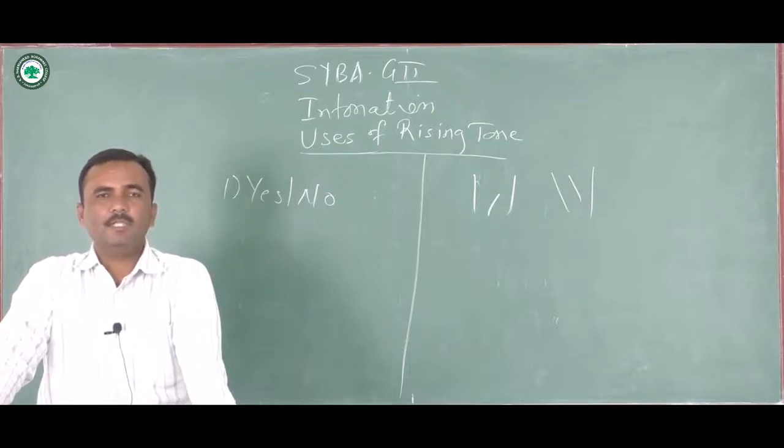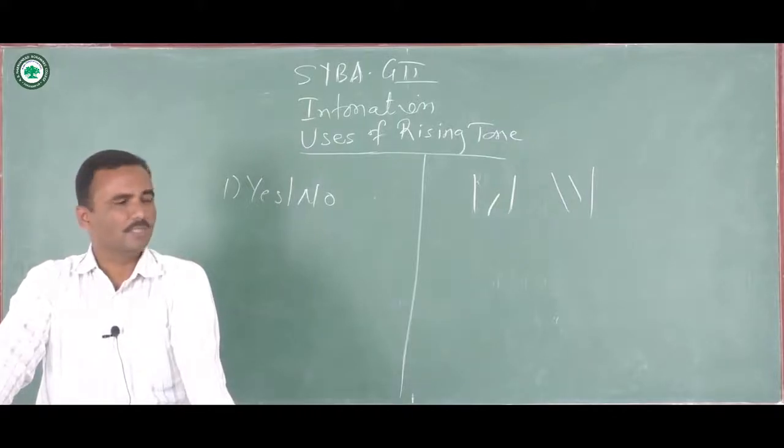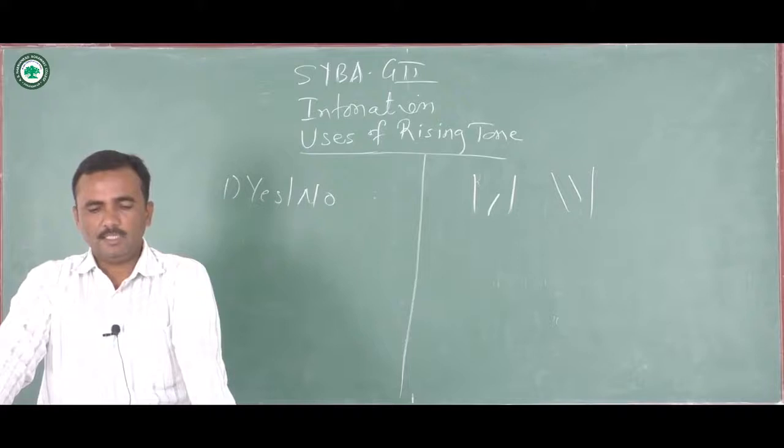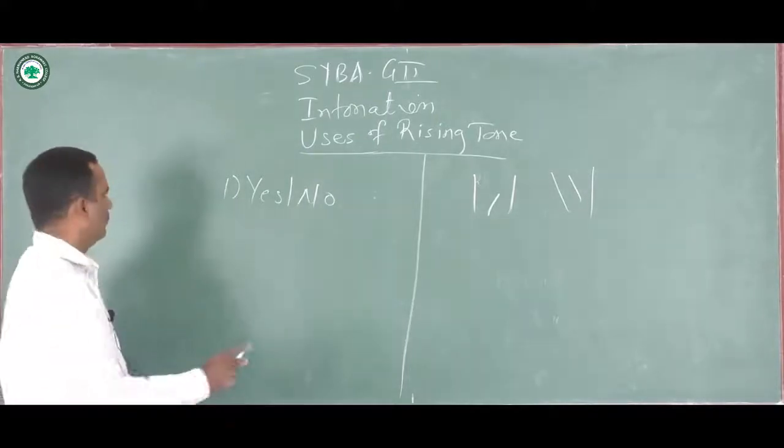But a rising tone is used in questions which seek an answer either in yes or no. So the first situation is yes-no questions. For example, is the water cold?